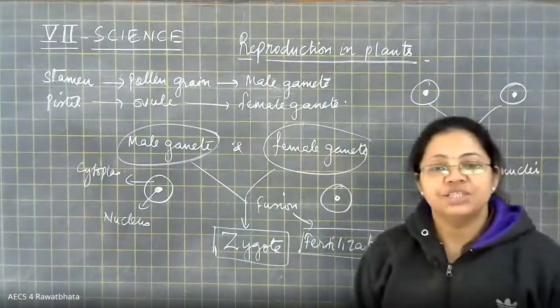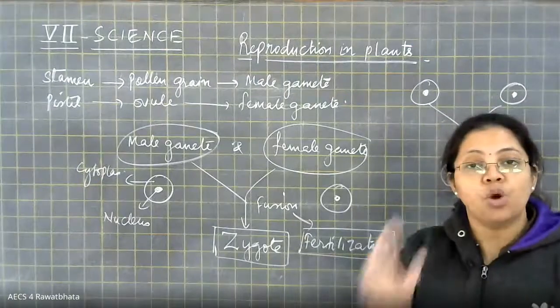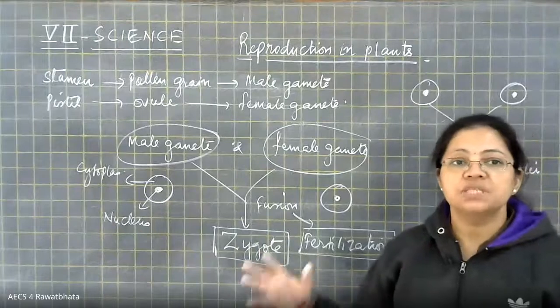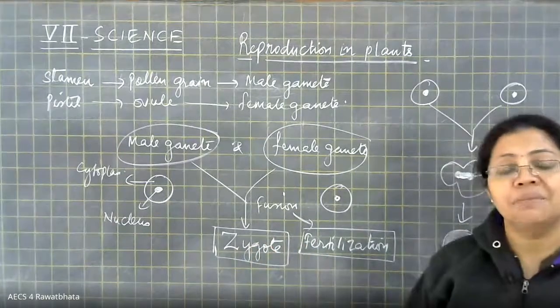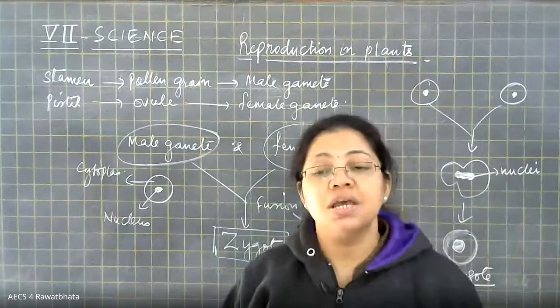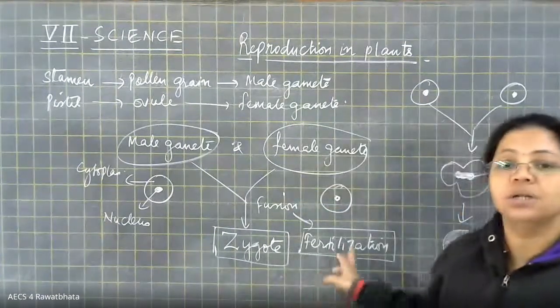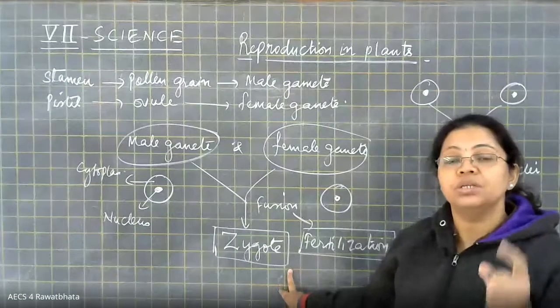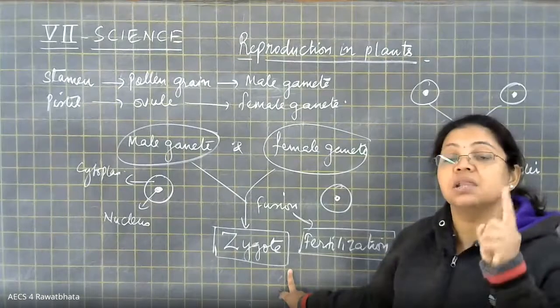So fertilization is a very important event in sexual reproduction. Because of this fertilization process only, male and female gametes fuse with each other and form the new cell called zygote. And do remember that zygote is also a single cell.